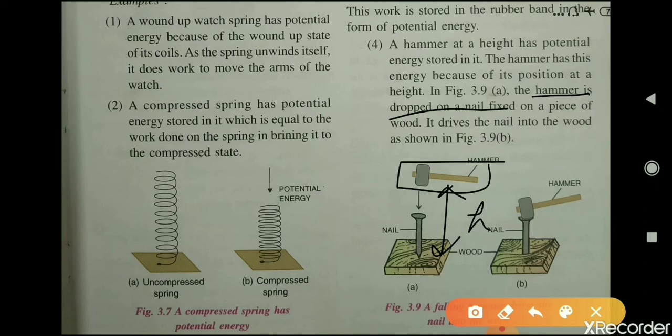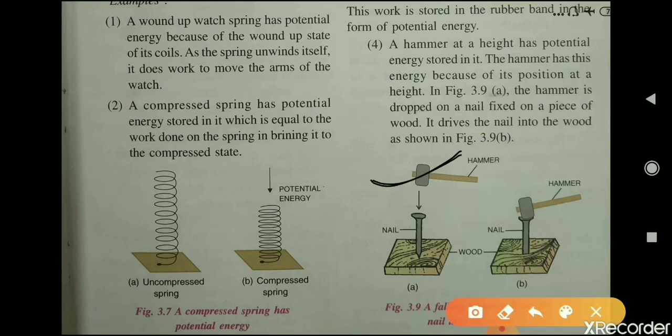When the hammer is dropped on the nail fixed on a piece of wood, you can see a nail here. When this hammer is dropped on a nail that is fixed on a piece of wood, it drives the nail into the wood as shown in figure B. Means when we drop this hammer on this nail, what will happen? Because of that potential energy this iron nail will penetrate into the wood. Okay, so when we have done the work on this hammer while raising it, that work is stored in the hammer in the form of potential energy, and because of that potential energy this nail drives into the wood. Okay,